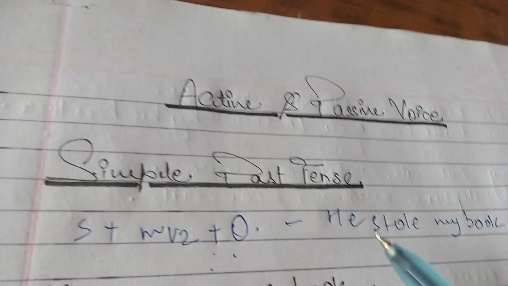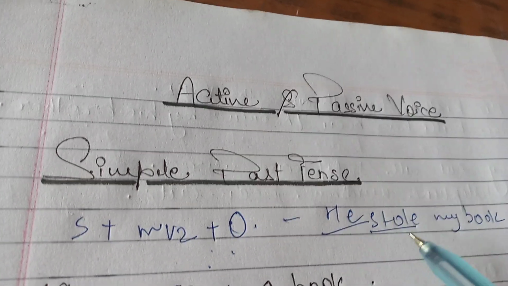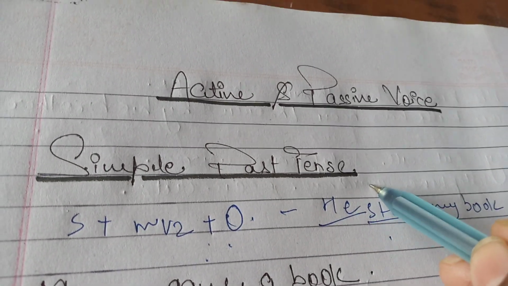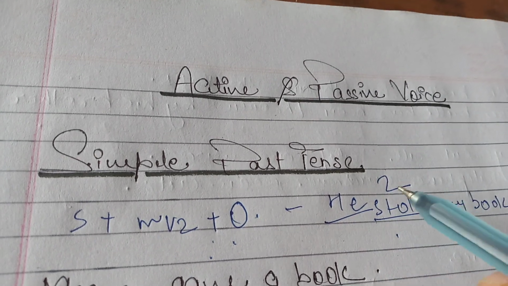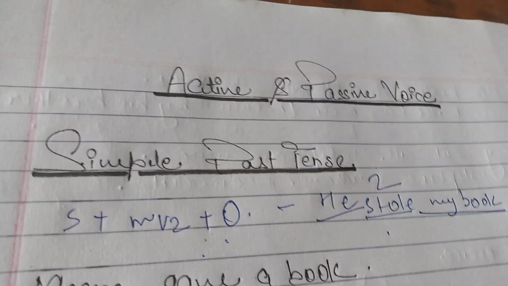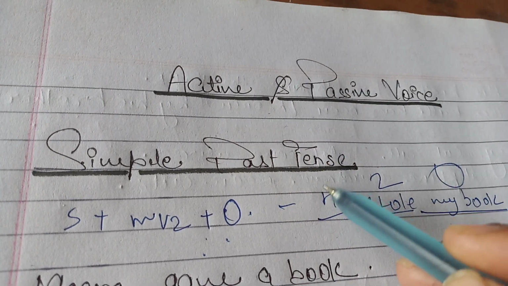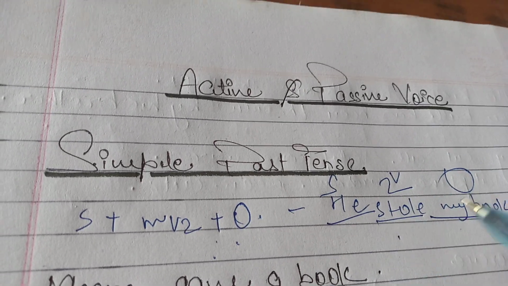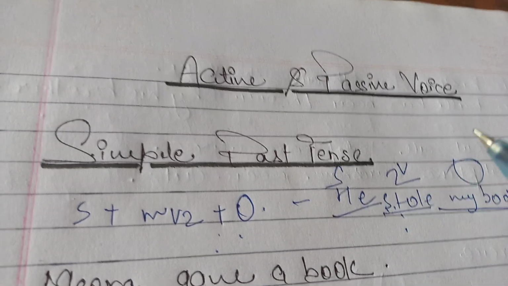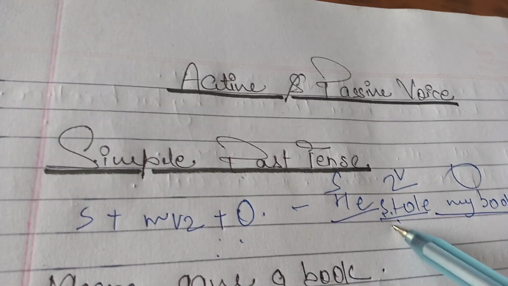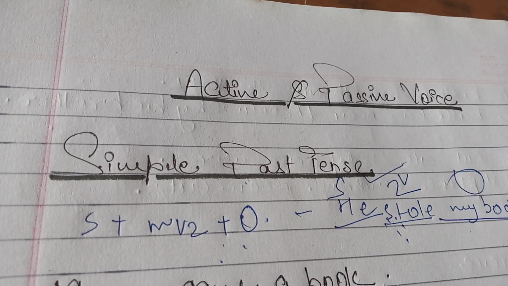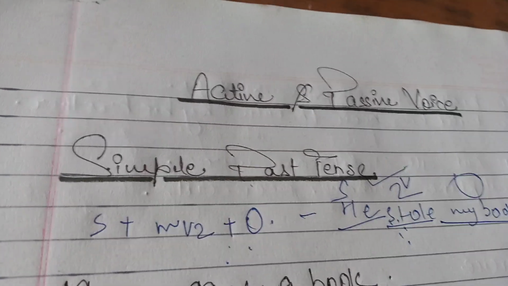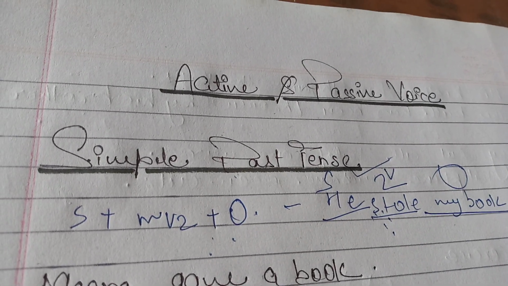So he is the subject here. Stole is the main verb here. Steal, stole, stolen. So this is the second form of the main verb. Then my book, this is the object. Meaning that subject, verb and object, and we find the second form of the verb. It means this sentence belongs to simple past tense. Get this point? So in this way you can recognize that this sentence belongs to simple past tense.